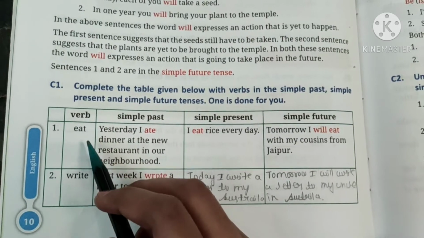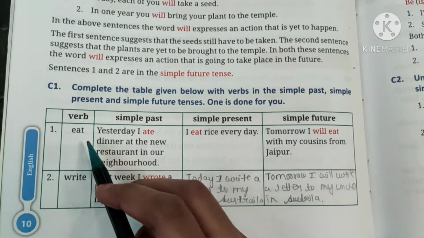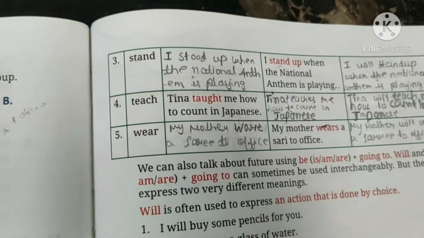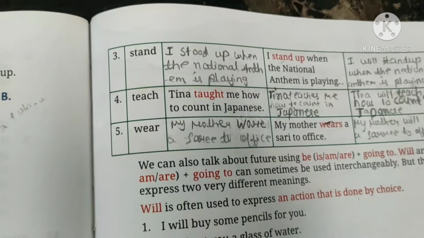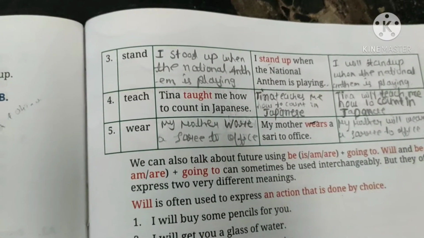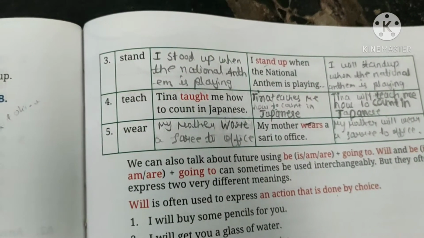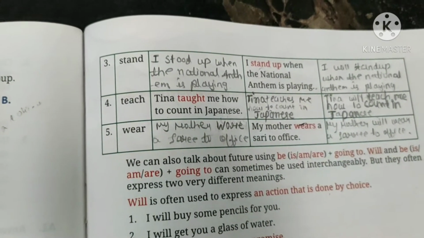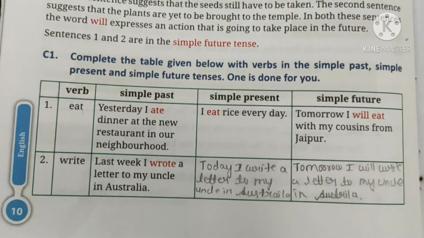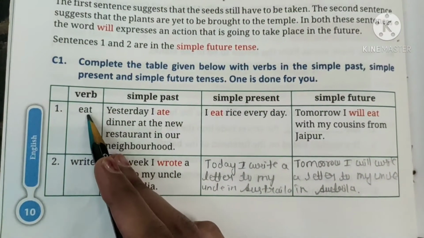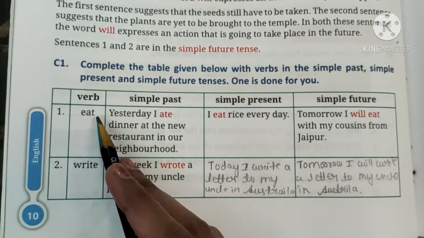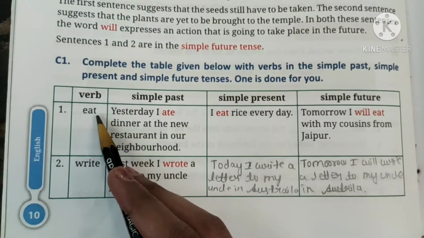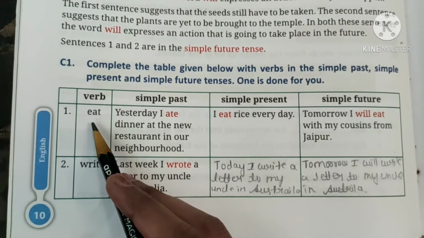First, the verbs. The given verbs are eat, write, stand, teach, wear. These are the verbs. With the help of the verbs, we have to make the sentences in the simple past, simple present and simple future tense. First example, eat. Simple past tense. How to say in simple past tense with the help of the verb eat?